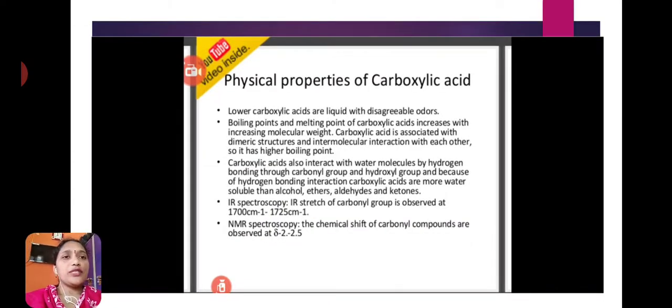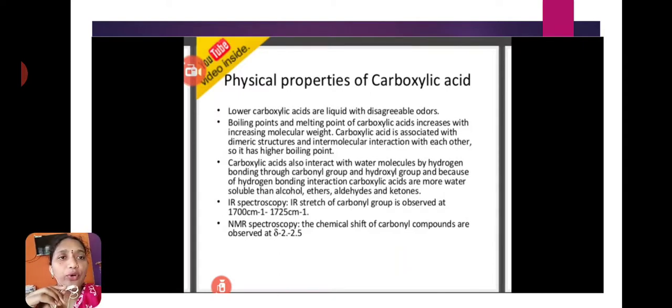Next is the physical properties of carboxylic acids. Lower carboxylic acids are liquids with disagreeable odors. Here lower carboxylic acids means formic acid, acetic acid, ethanoic acid, and propanoic acid.